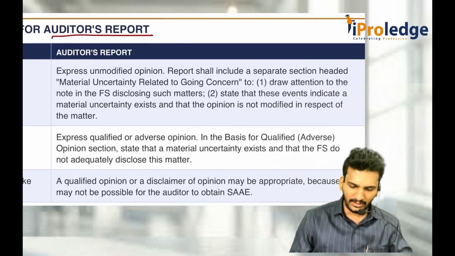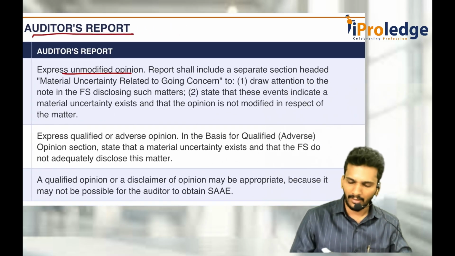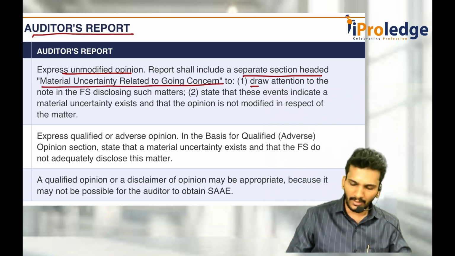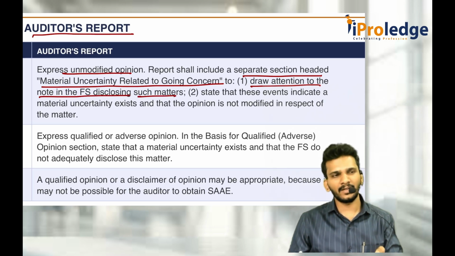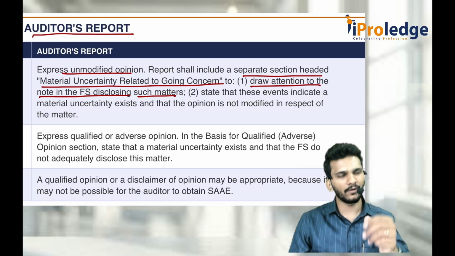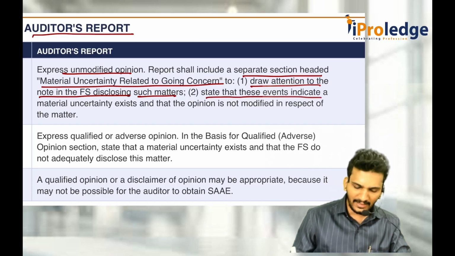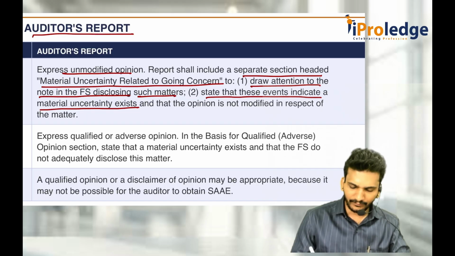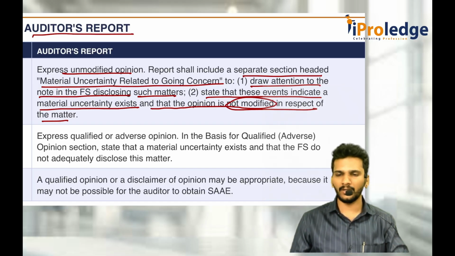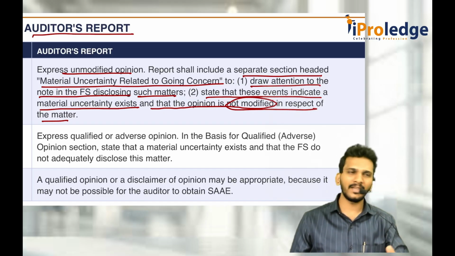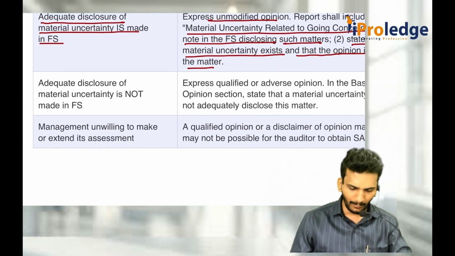So the audit report should express an unmodified opinion, but include a separate section headed material uncertainty related to going concern. Again, you draw attention to the notes to the financial statements disclosing such matter. That means in the going concern section, say that for additional information, read note number 10, 20, 30, 40. State that these events indicate a material uncertainty exists, and the opinion is not modified in respect of that matter. Because they told, as an auditor, my duty is what? Postman. Take whatever is available, bring it to the people's plate. If they told everything correctly, then I don't have any problem.